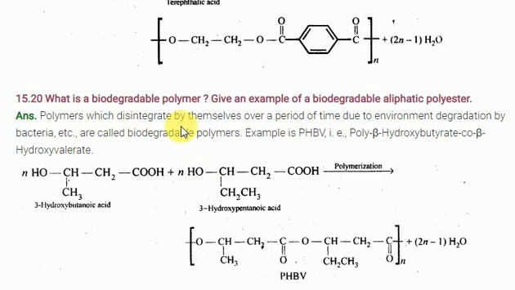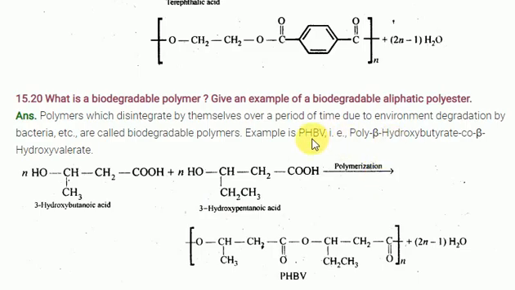An example of a biodegradable polymer is PHBV, poly-beta-hydroxybutyrate-co-beta-hydroxyvalerate. This is called a biodegradable polymer. It is made up of a combination of 3-hydroxybutanoic acid and 3-hydroxypentanoic acid. They undergo polymerization to give PHBV.